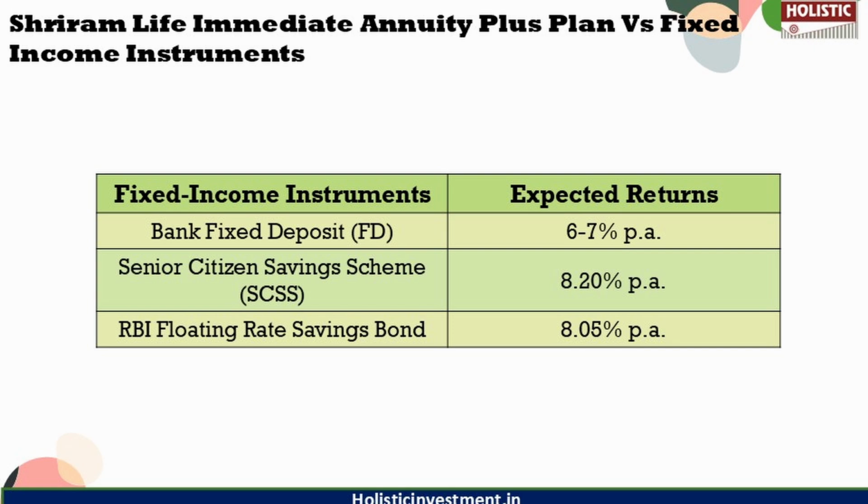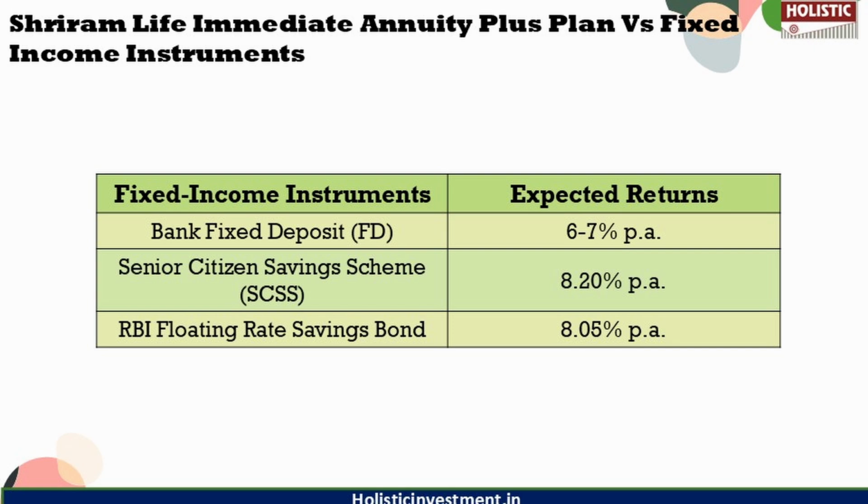We also have RBI floating rate bond. Currently, it yields 8.05% per annum with interest paid semi-annually. Though these bonds have a 7-year lock-in period, senior citizens can withdraw yearly with a penalty. While these options deliver steady income, they do not account for inflation.